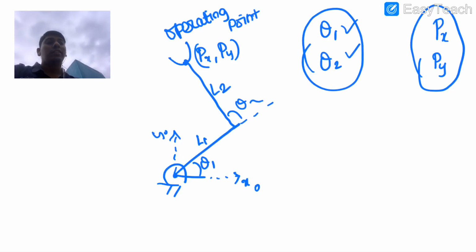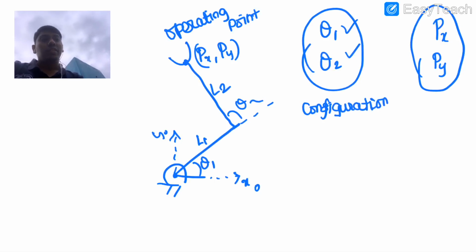So now these are the set of variables which describe the configuration. So they are called configuration variables. Since it is a set of variables, I call that a space. This is the configuration space.